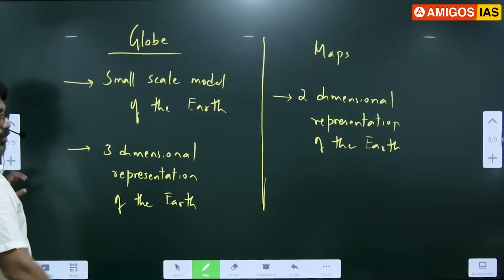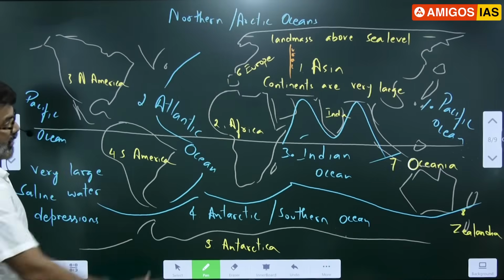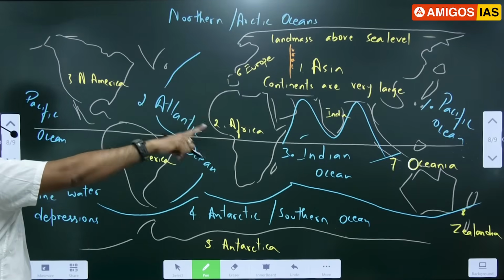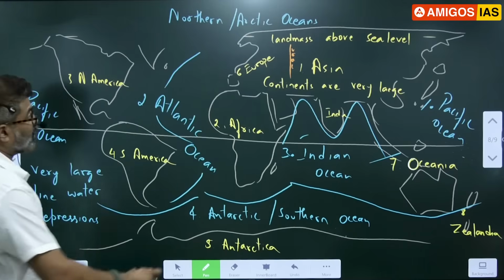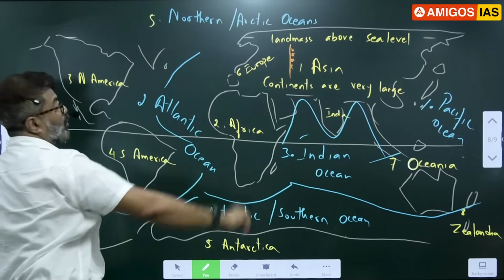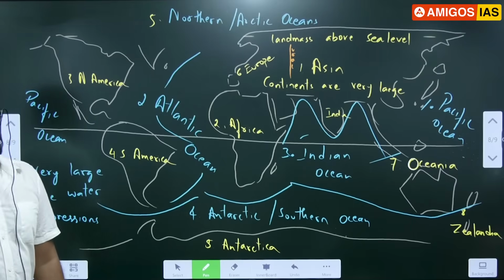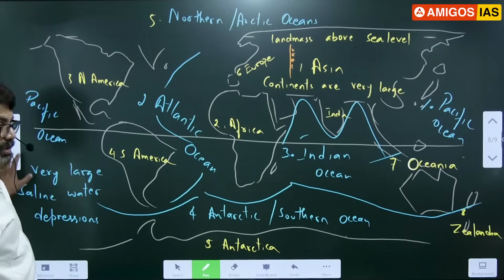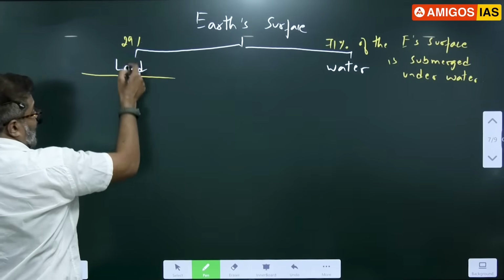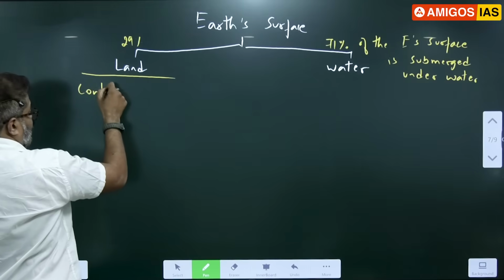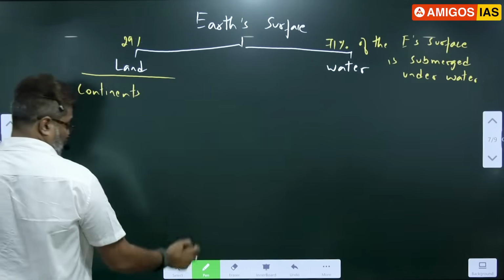That is the reason we saw all the continents marked on the globe. All the oceans you know, all the continents you know. How many oceans do we have? 5 oceans, 8 continents. Clear? So notice this. In 29% we have all the continents.